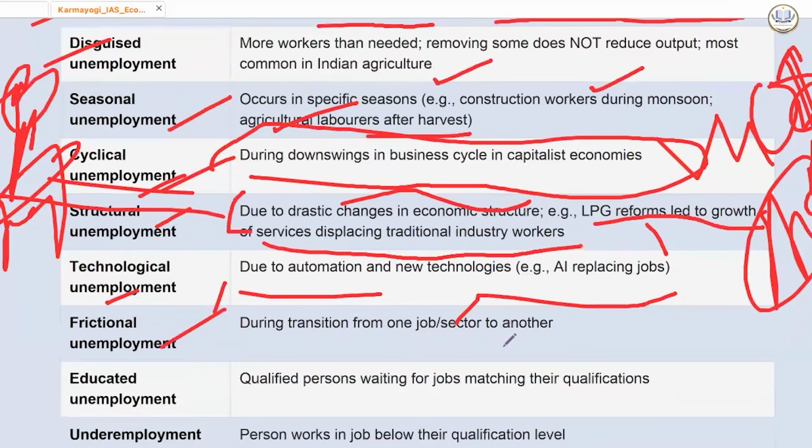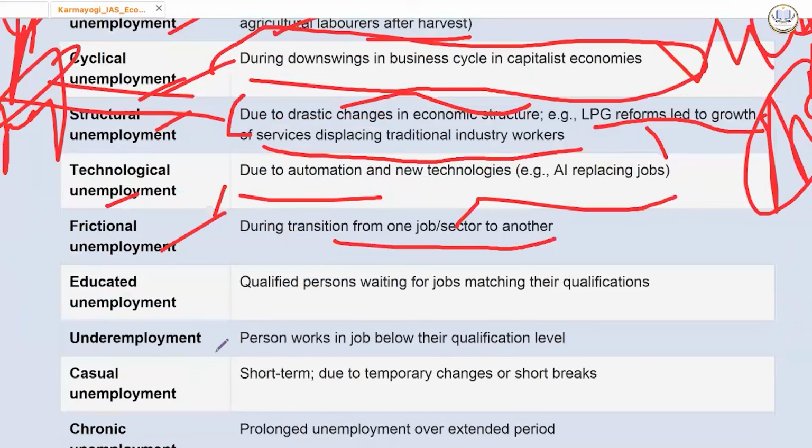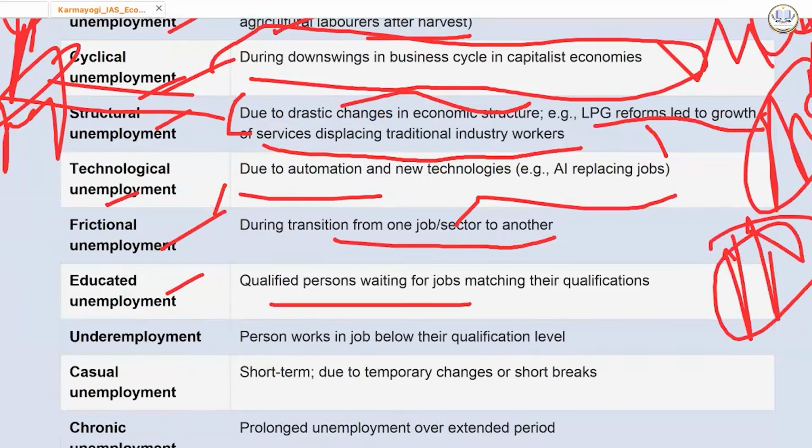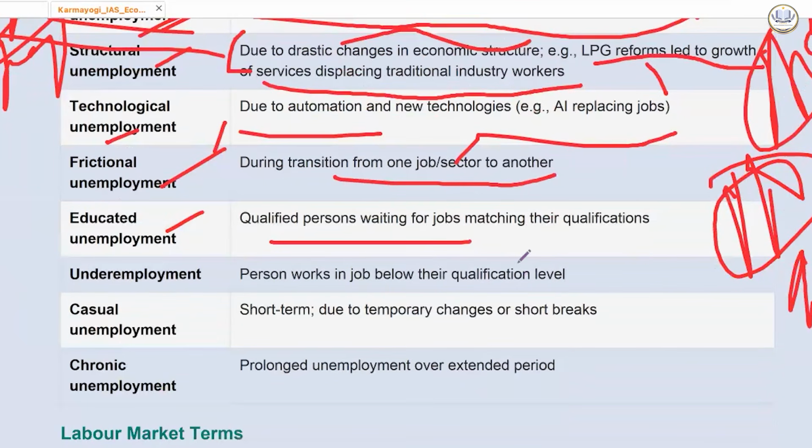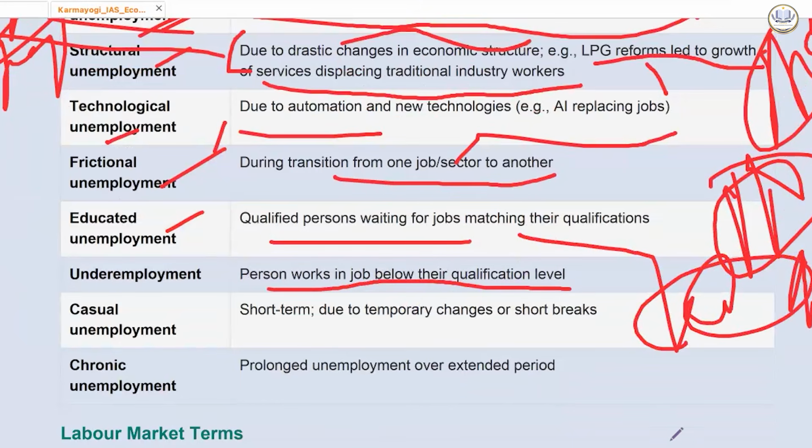Frictional unemployment is during transition from one sector to another, or one job to another. Educated unemployment: qualified persons, people preparing for civil service, who can get jobs but are deliberately not taking them because they have higher qualification. Now in Kerala also, people are suffering from one issue, that is underemployment.